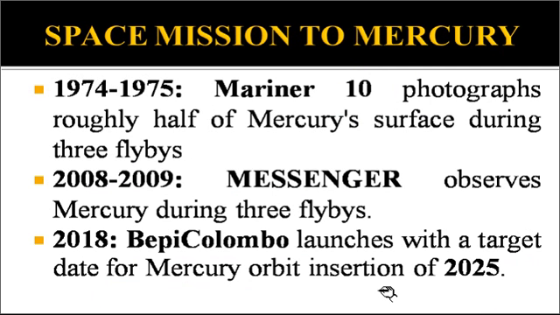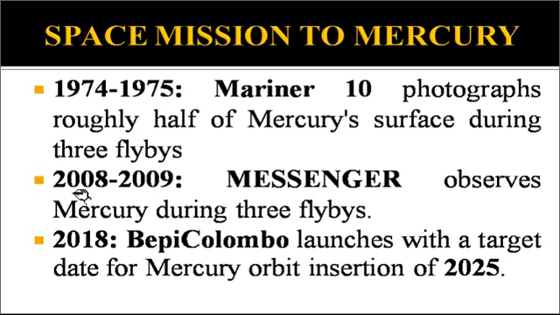Now, space missions to Mercury. This is very important because till date only 2 space missions have successfully reached Mercury. So let's see. 1974-75, this data has been collected from the NASA website. Mariner 10 was a spacecraft launched on an expedition to Mercury, and it photographed roughly half of Mercury's surface during 3 flybys. So it made 3 voyages to Mercury, flying around Mercury 3 times, and it photographed half of Mercury's surface.